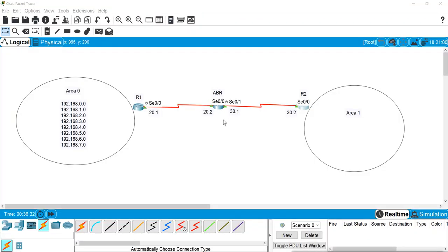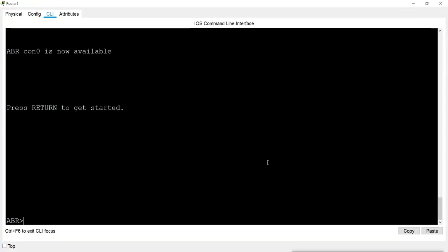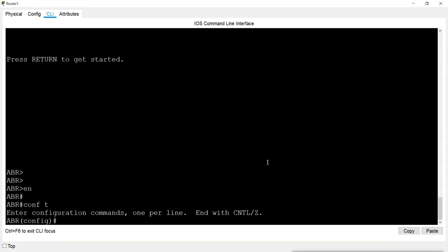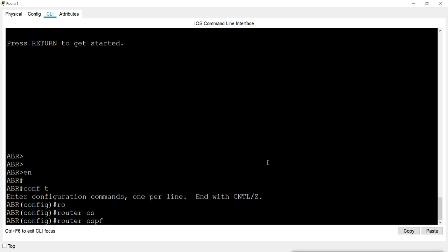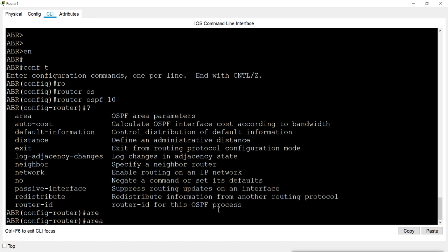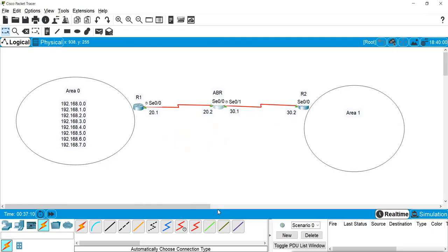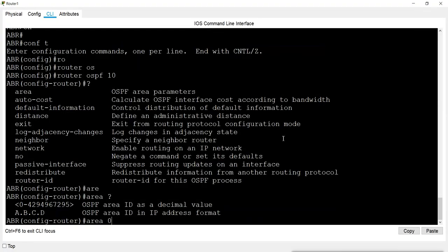Now the problem is that in Packet Tracer the command is not there. If I go to this border router, I know the summary address, I will go to the configuration of OSPF. Then if I put a question mark here, what commands do I have? I have a command for area. So let's see, area question mark, area ID. Let's say the area ID for area 0, because we are doing the summarization for area 0.